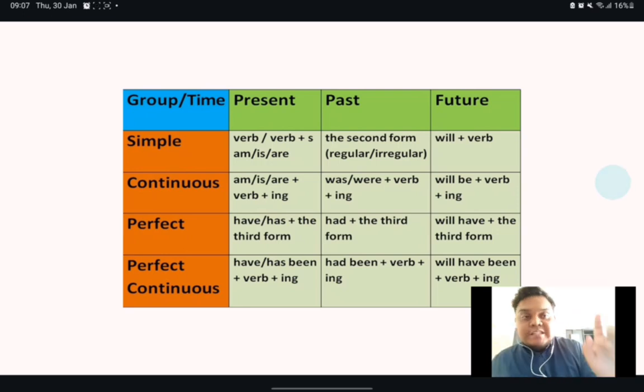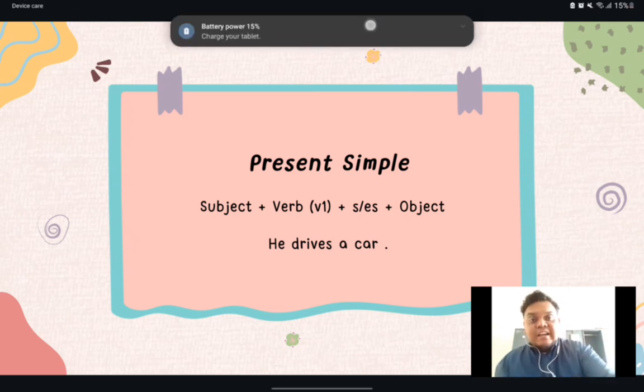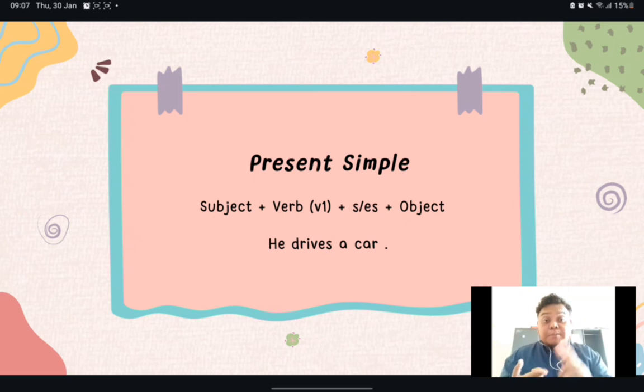We start with the first and foremost, the easiest out of all the tenses, the present simple tense. Okay, so usually in the English language, a sentence will consist of first the subject, and then a verb, and then an object. Usually it would be like this: subject, verb, object. For example, I say, I eat rice. As simple as it sounds, it is a grammatical sentence. So I eat rice. We have I, which is the subject. Then we have eat, which is the verb. And then we have the object, which is rice.